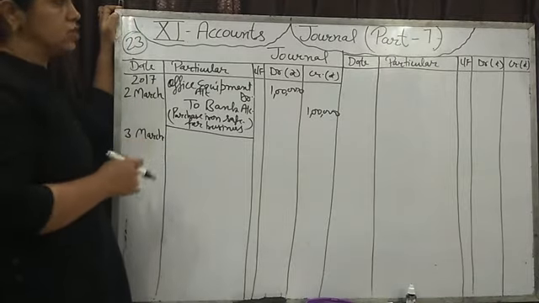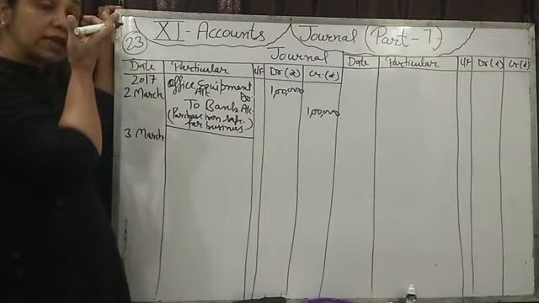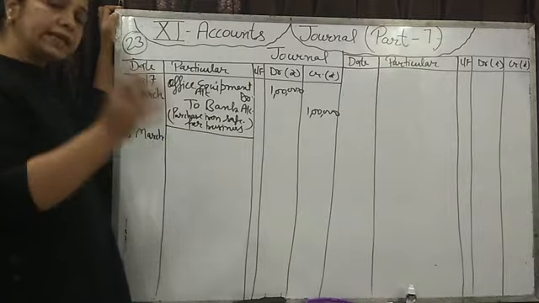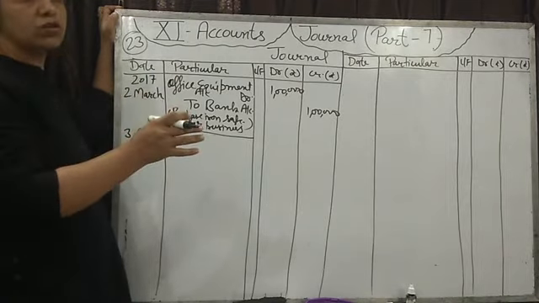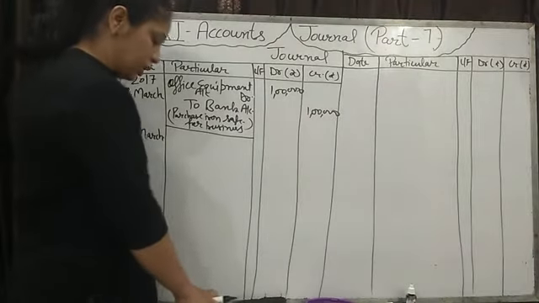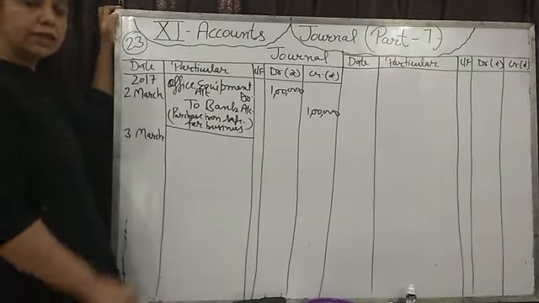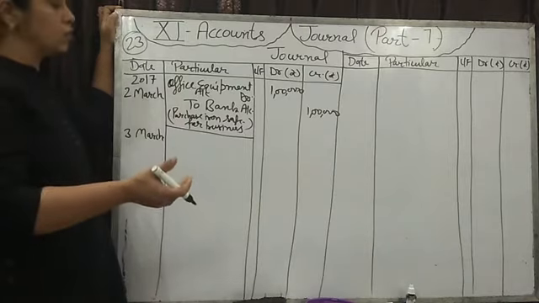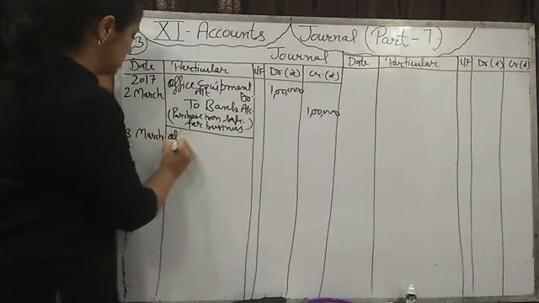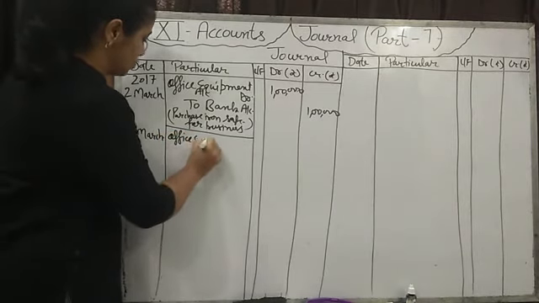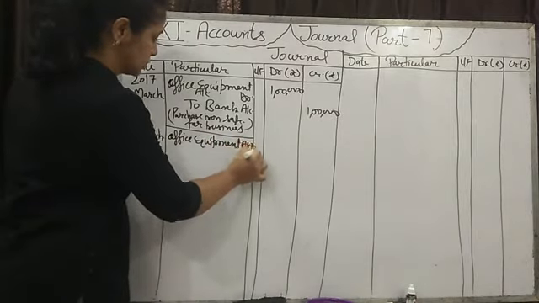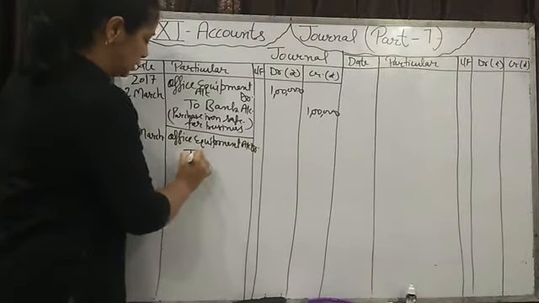In the previous lecture I have told you that if you purchase any asset and pay cartage expense on that asset, then that cartage expense will be added to the cost of that asset. So here also no need to open a separate account for the filing cabinet. That we will also put in the office equipment account. We are purchasing an asset, so office equipment account debit.